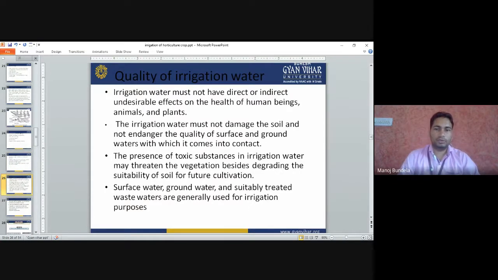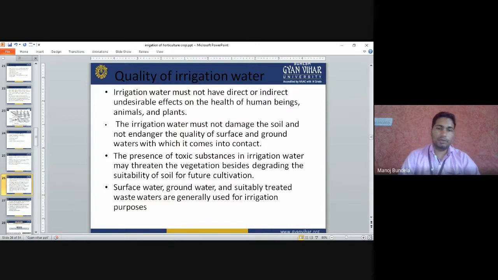Quality of irrigation water. The irrigation water must not have a direct or indirect undesirable effect on the health of human beings, animals and plants. It must not damage the soil or endanger the quality of surface water and groundwater with which it comes into contact. The presence of toxic substances in irrigation water may threaten the vegetation, besides degrading the suitability of the soil for future cultivation.